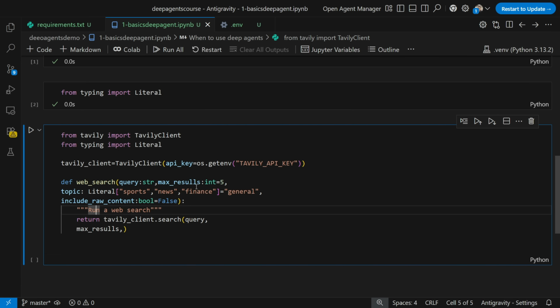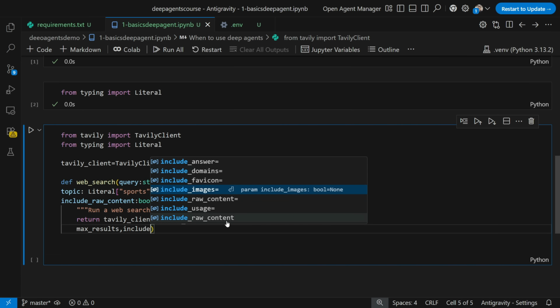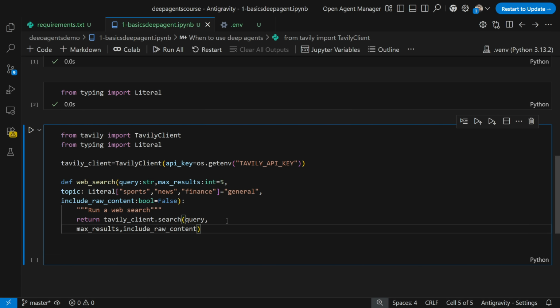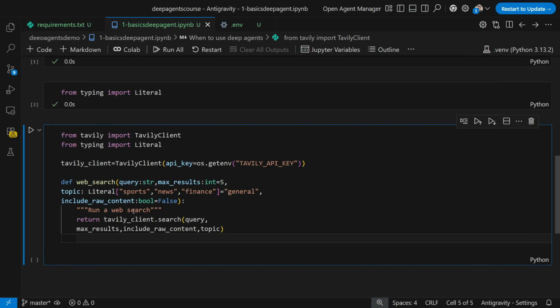Spelling is wrong. Max results. Then the third parameter that we are going to have is include raw content, and then we can also give the topic. Okay, so all the parameters are given over here.